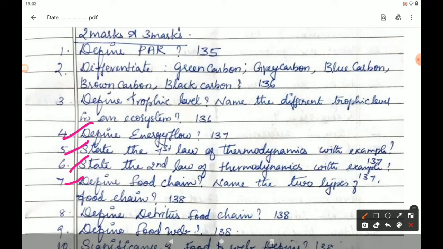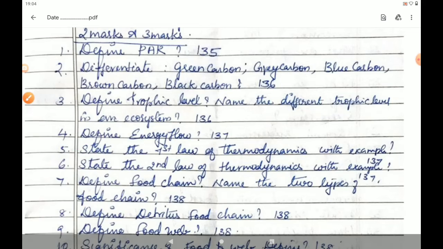The next question, eighth question, define detritus food chain. This type of food chain begins with the dead organic matter, which is an important source of energy. A large amount of organic matter is derived from dead plants, animals and their excreta. This type of food chain is present in all ecosystems. This is also very important for 1 mark. Which type of food chain is present in all ecosystems? Detritus food chain is present in all ecosystems.